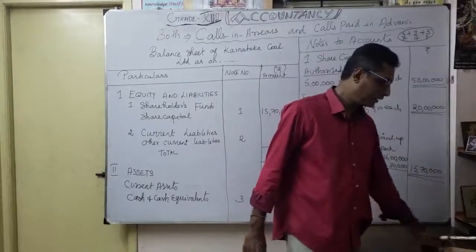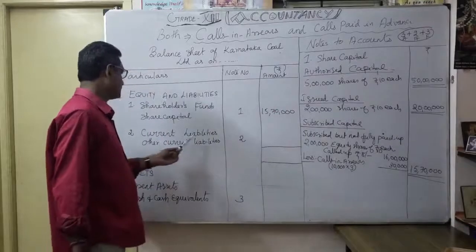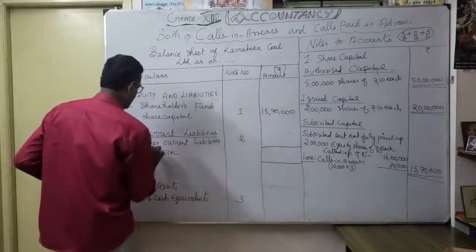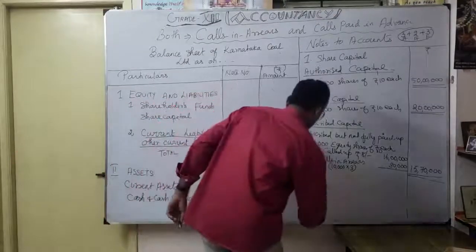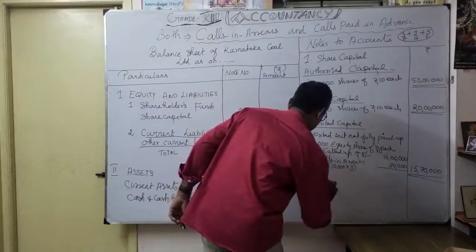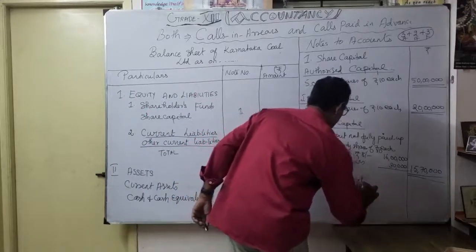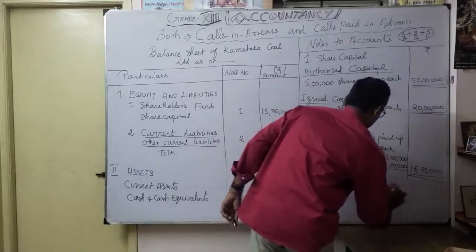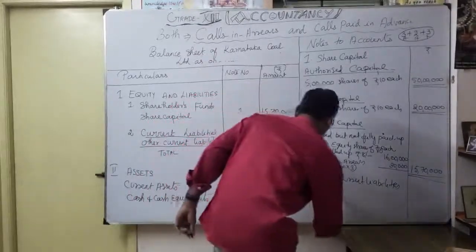Then what is our note number 2? As you know, under current liabilities, the second heading is other current liabilities, note number 2. What will come there? That is called calls in advance.